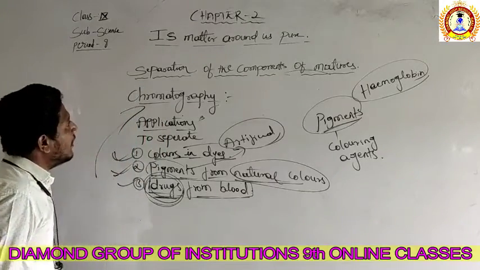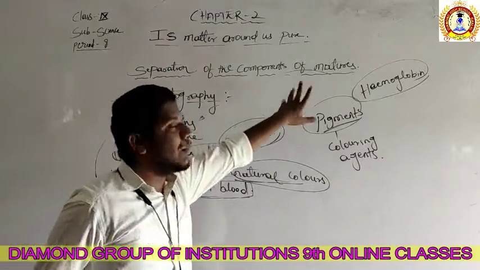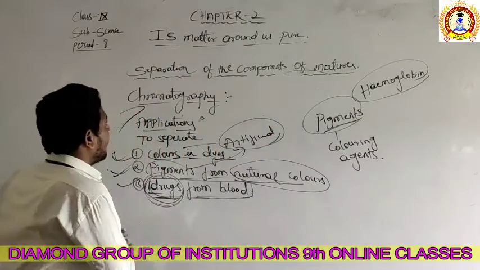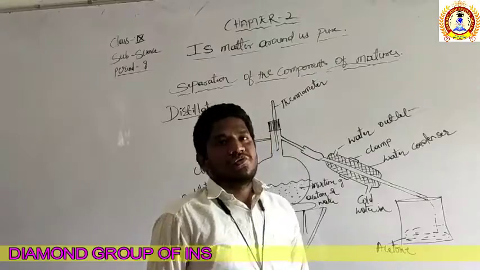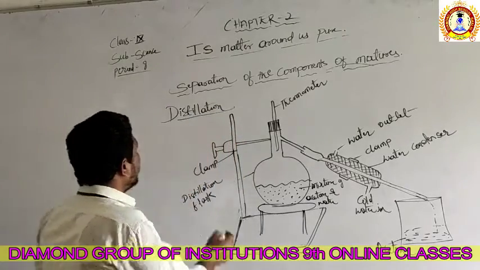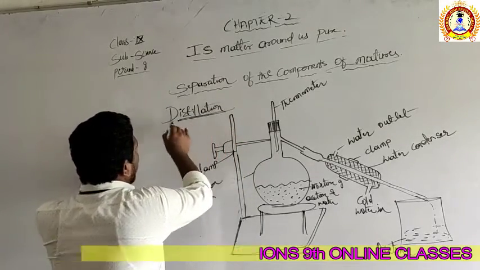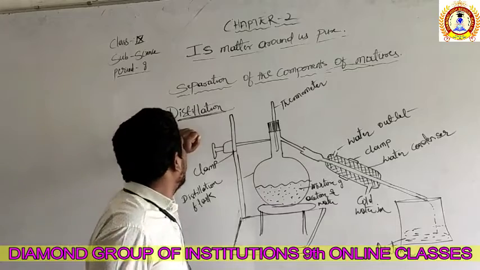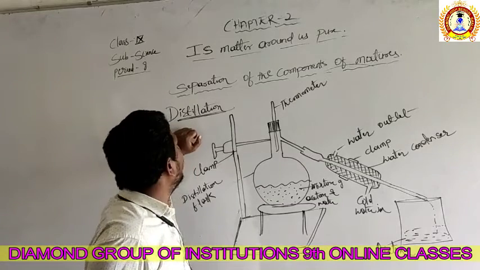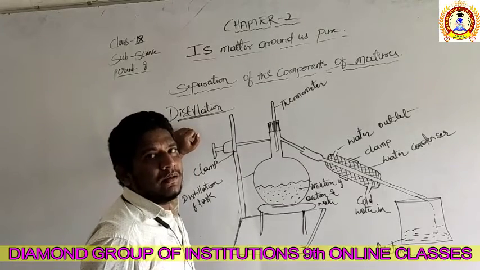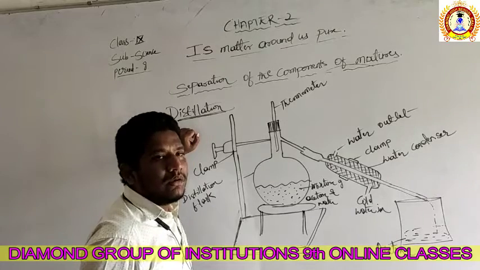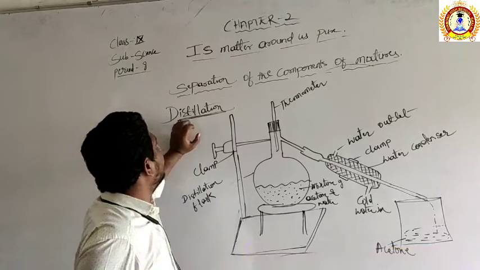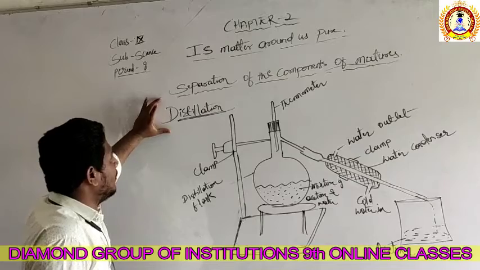So now we'll discuss the next method of the separation of the components of the mixture. So the next method is distillation. Okay, right? We are very familiar with the word distillation because we used to take distilled water in most of the cases, in the houses also. So what is meant by the process of distillation?